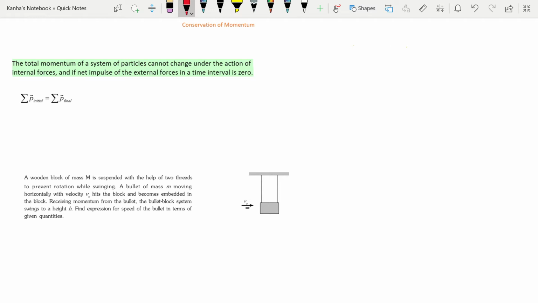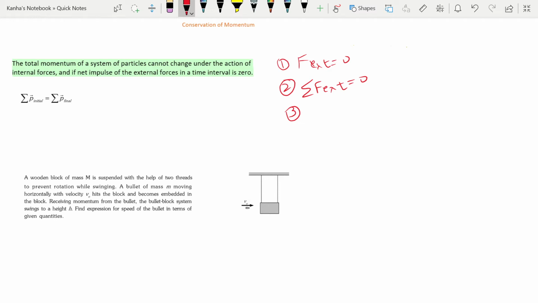The first condition says that when no external force acts on any of the particles of the body, when F external is equal to 0. Another condition for this to happen is when the resultant of all the external forces acting on all the particles or body is 0. So if my resultant is 0, even then you can apply the principle of conservation of linear momentum.